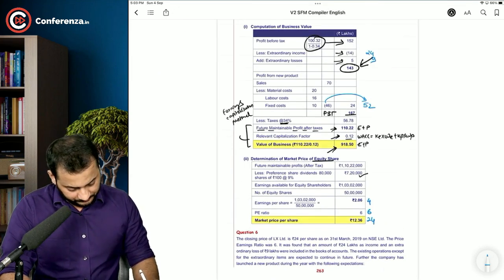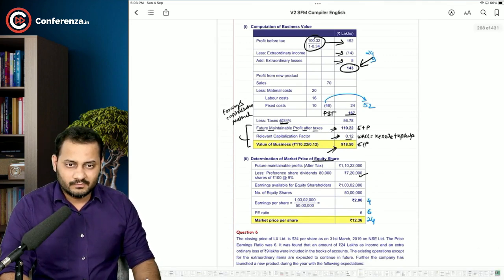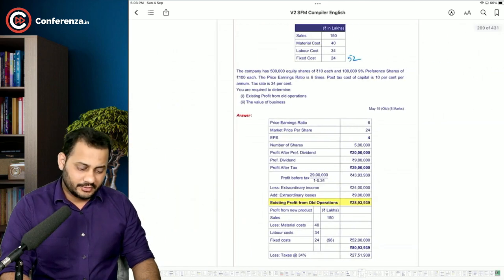What else? This is loading, unnecessary, taking time.